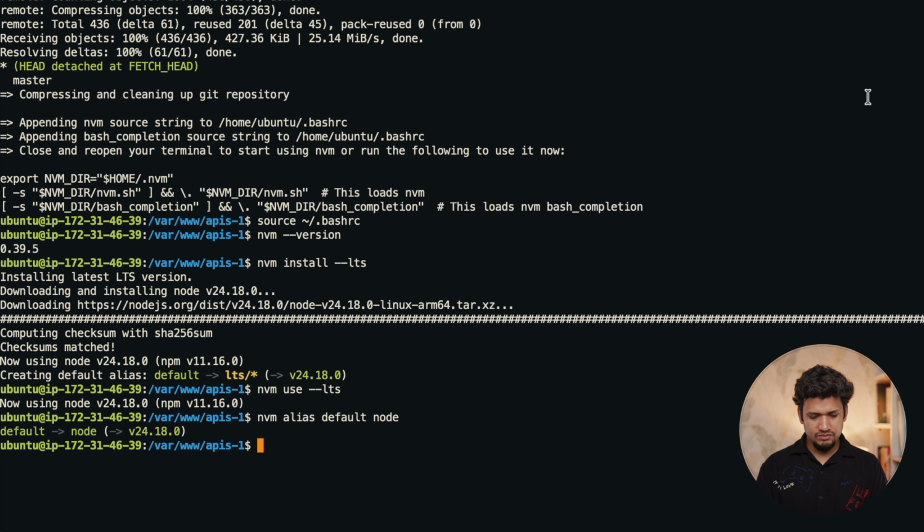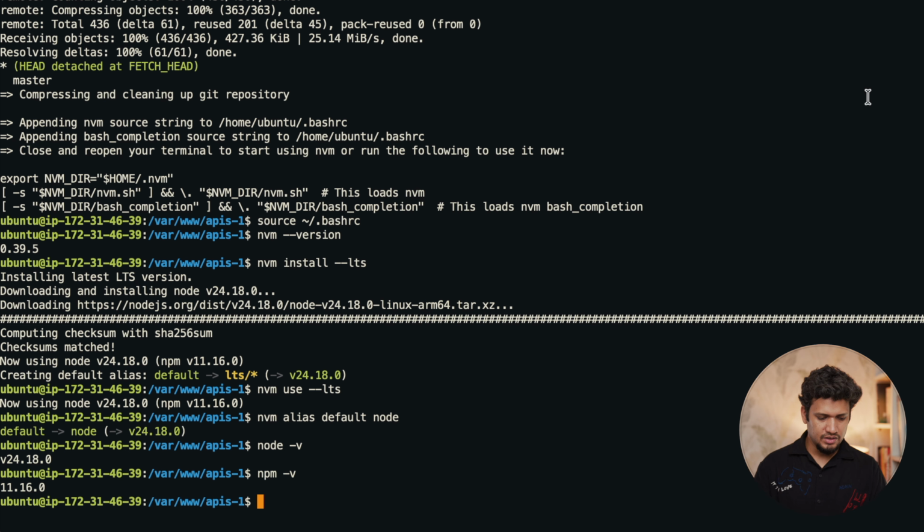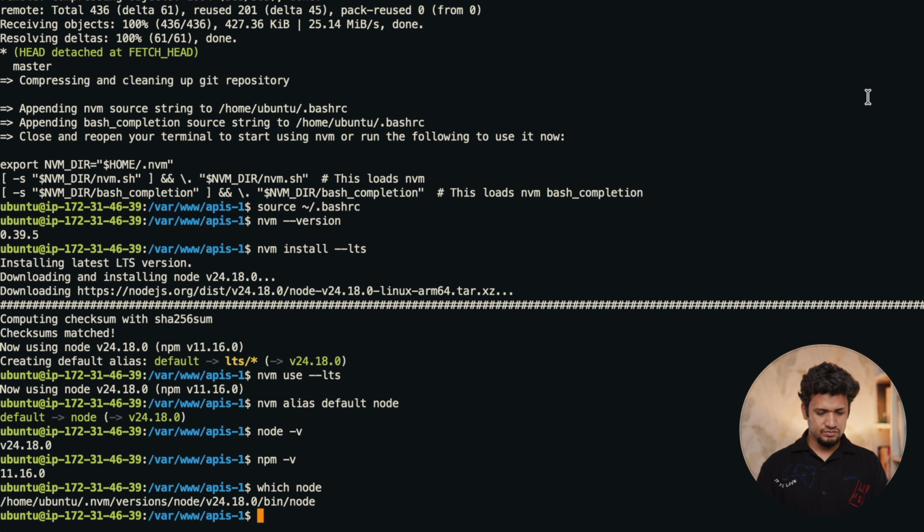Now by node it will point to the version 24. Let's check the version. node -v is 24. Also check npm -v, it is 11. So using the nvm we have installed the node and the npm. Let's also check which node. It is giving the path for the node.